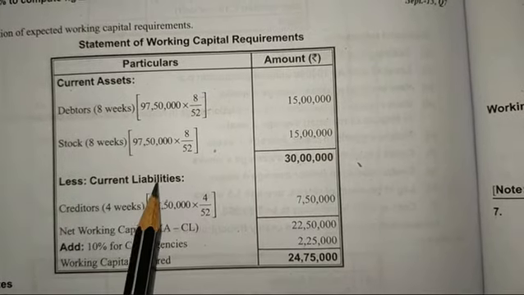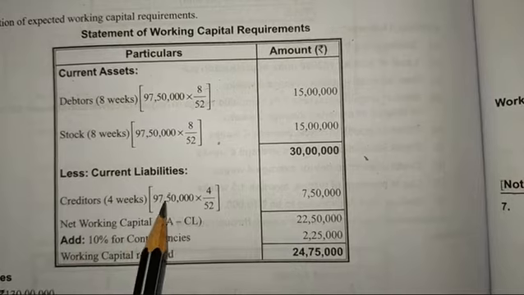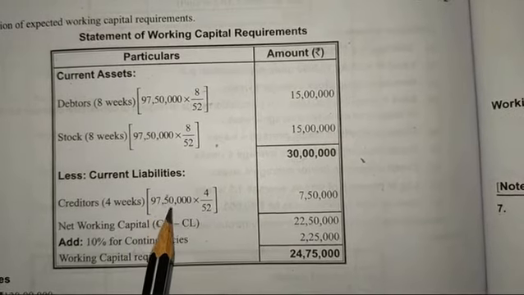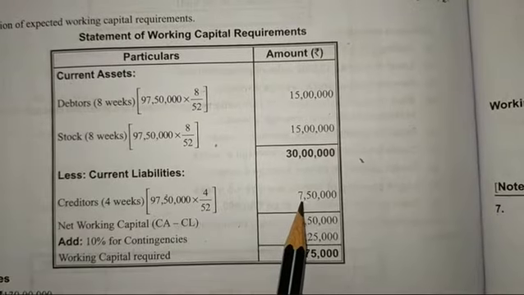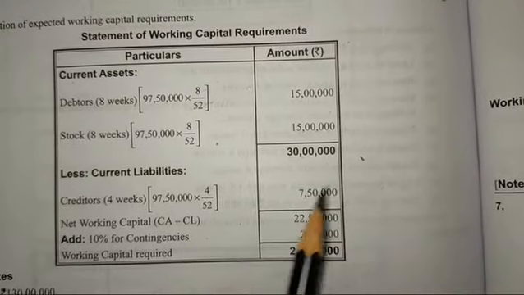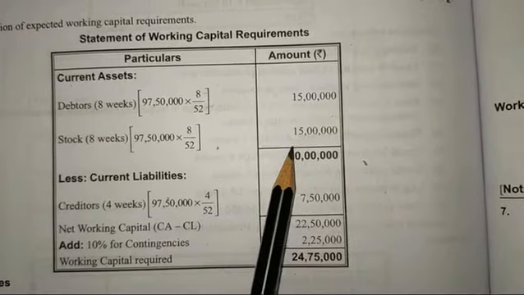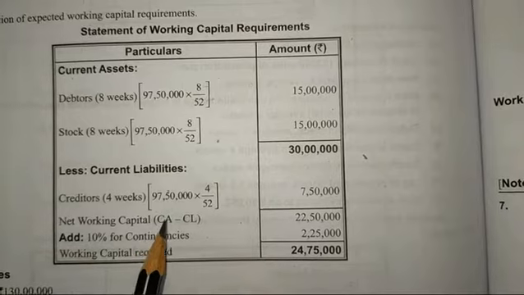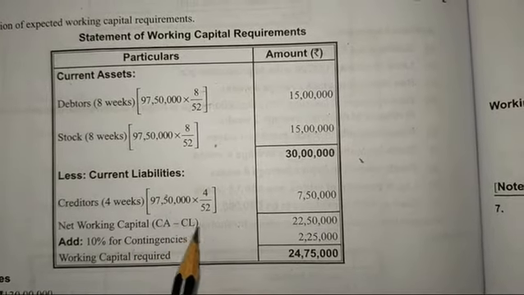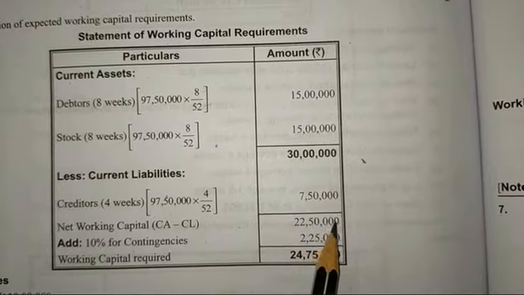Then current liabilities. Creditors for 4 weeks. 97 lakhs 50,000 into 4 by 52. This will become 7 lakhs 50,000. Now what we need to do? We need to subtract this, current assets minus current liabilities. That will become net working capital, CA minus CL. We found this one, 22 lakhs 50,000.